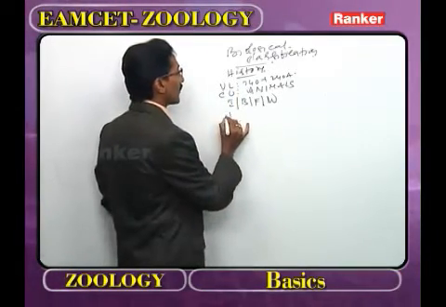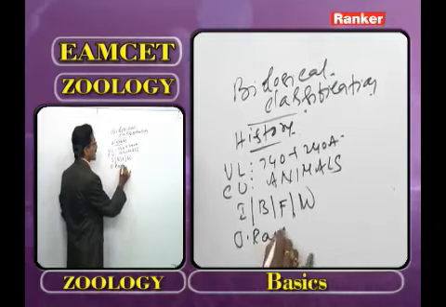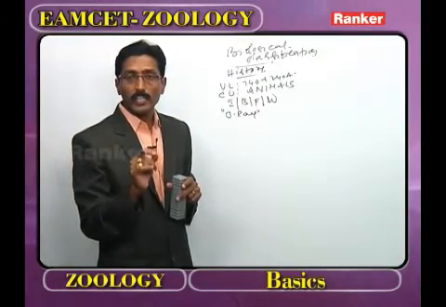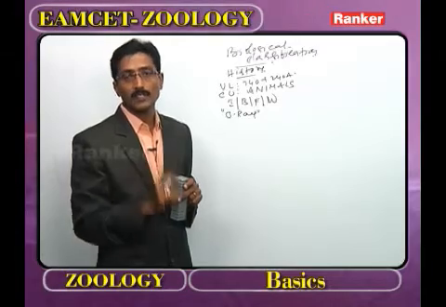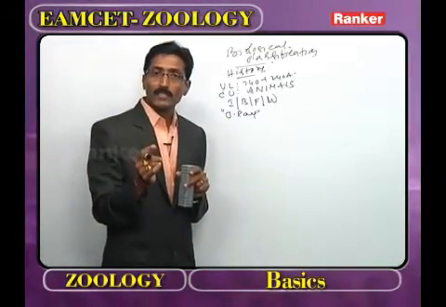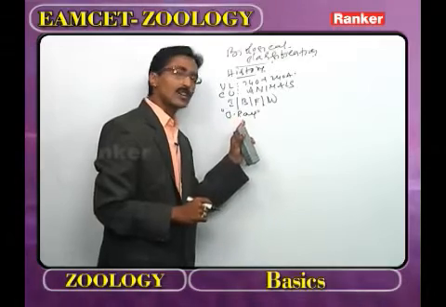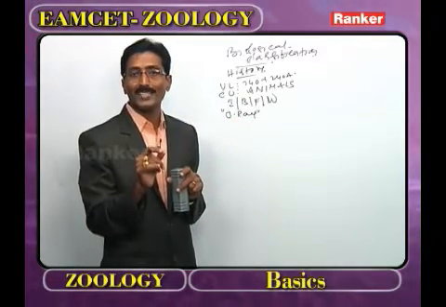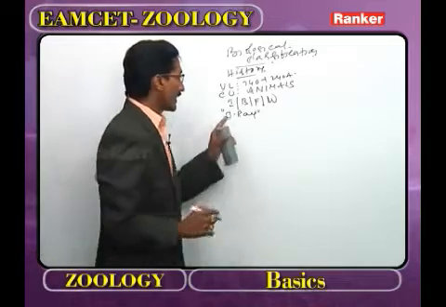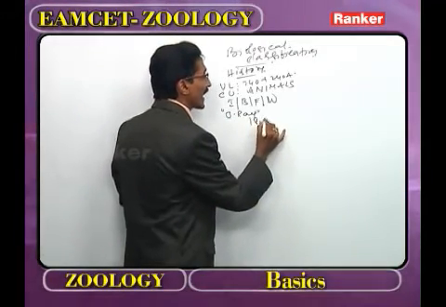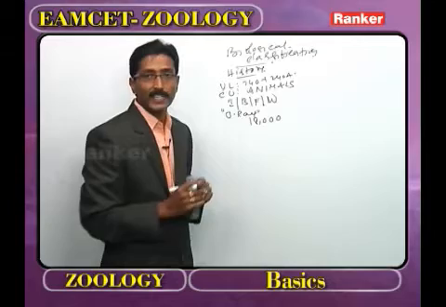Now we go to John Ray. What is the significance of this person? John Ray introduced the word species. The species word was proposed by John Ray. The differences between genus and species were also explained by John Ray. He wrote a book called Historia Generalis Plantarum, in which he classified more than 18,000 plants and animals.